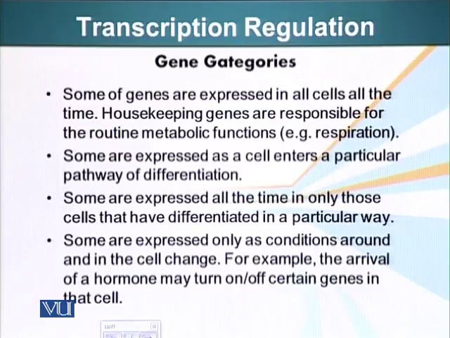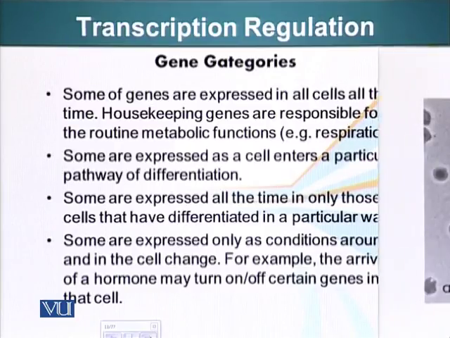There are some genes that a specialized or differentiated cell in a particular pathway will express and not any other cell. I gave you an example of tau, a protein which is expressed in neurons and not other cells. Some genes are expressed for a short period of time when there is an environmental change and cells receive a signal. They need to produce a particular enzyme, like we saw in the lac operon when we were studying it. Cells temporarily started producing proteins that could metabolize lactose. So that sort of signal.